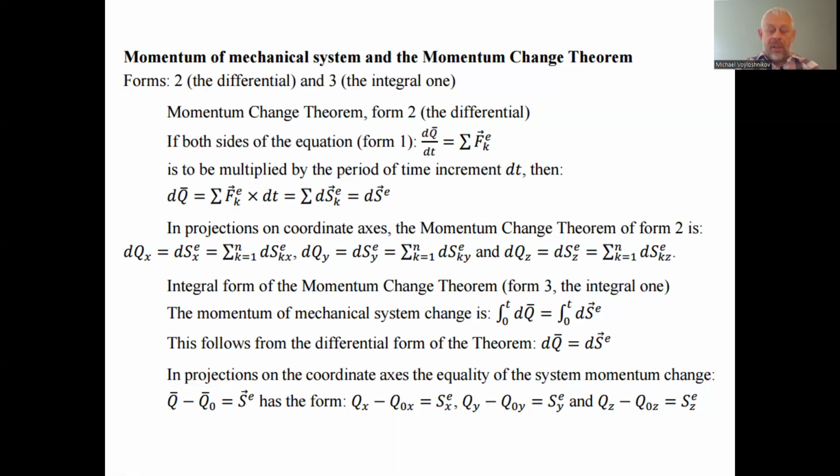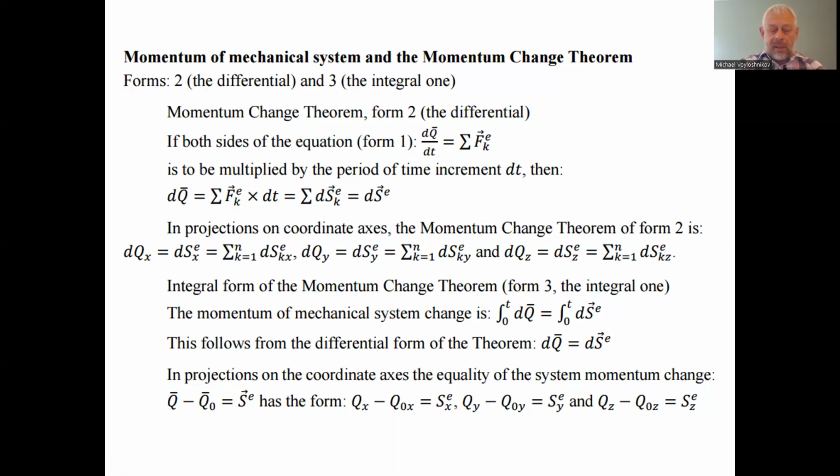So we usually have two differential forms. First, the derivative of the momentum equals the sum of the external forces acting on the mechanical system. Second, the increment of the momentum equals the increment of impulse for the time of the action of the external forces.